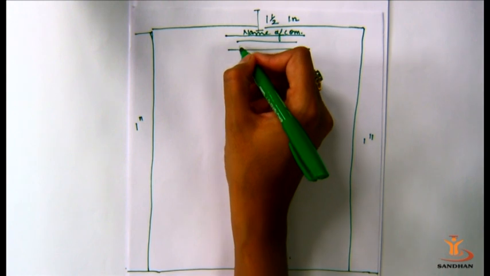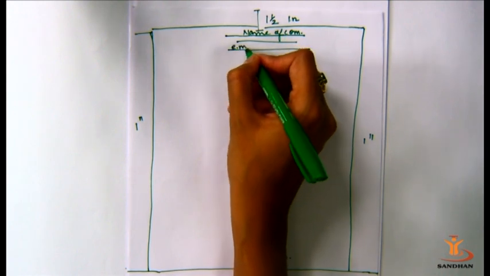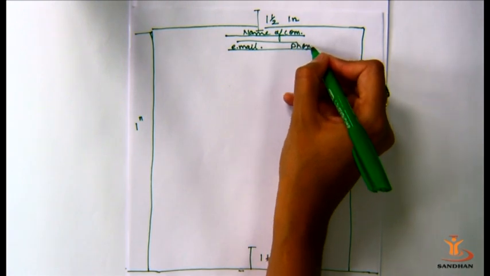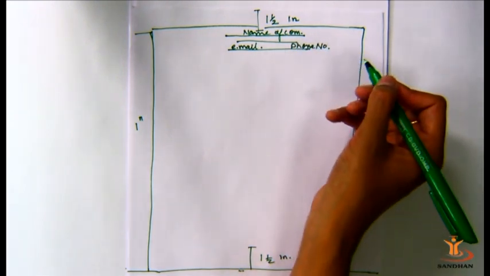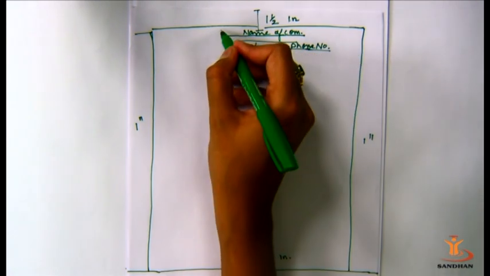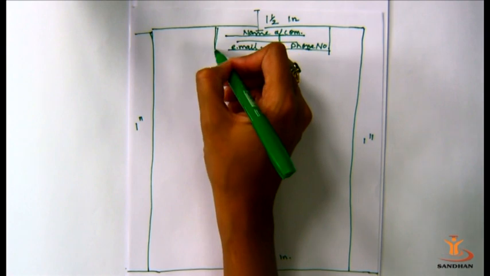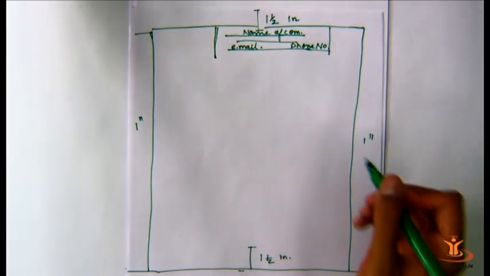In contact details we'll add email and phone number. Make sure that everything is in the center, so we'll take care of the center alignment whenever we write the heading.